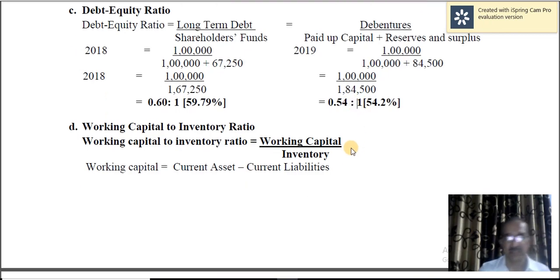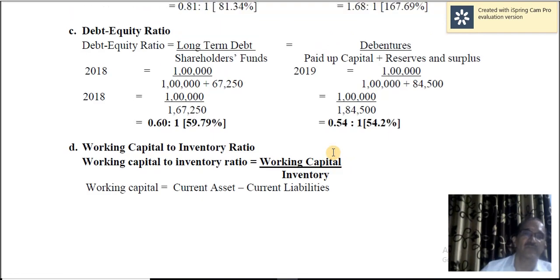Whether the debt equity ratio should be high or low depends, because if the debts are more and equity is less, sometimes it is better for the shareholders, because on the long term liability you have to pay a fixed rate of interest, and if the concern makes a lot of profit, then the equity shareholders will be benefited.